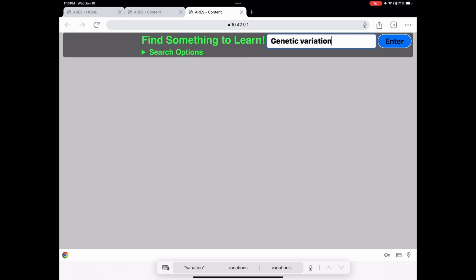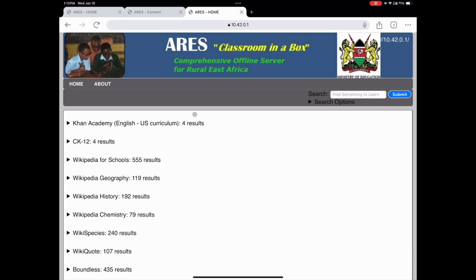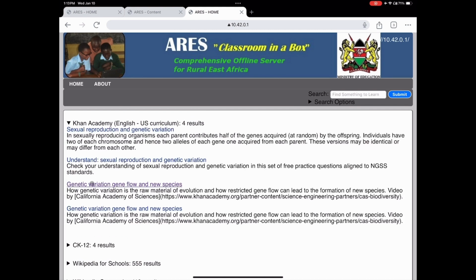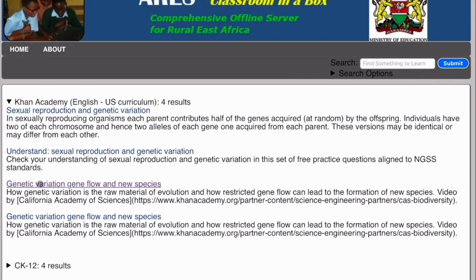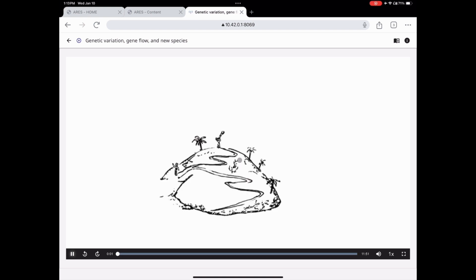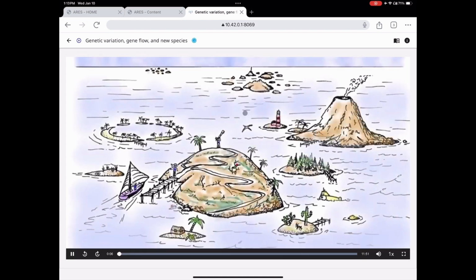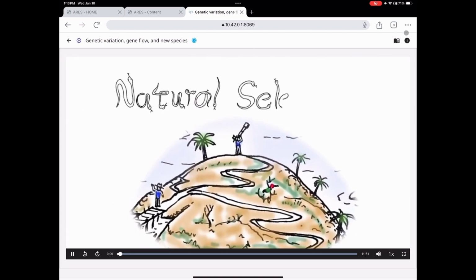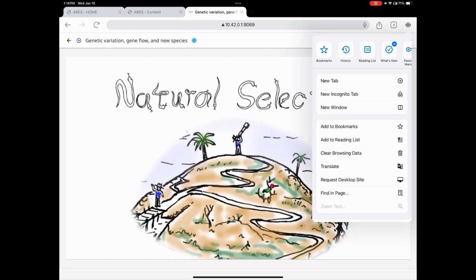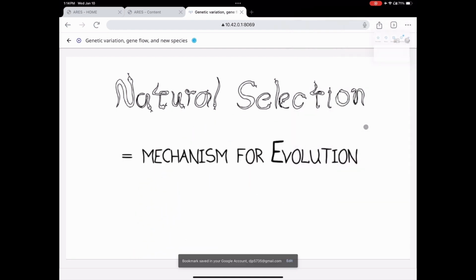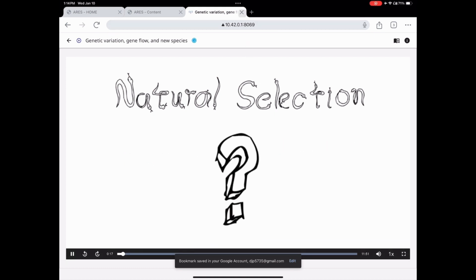The search option will provide you with different content that is specifically on gene variation on the ARES server, which is Khan Academy. We pick the third option because it seems to provide more information on what particularly we are looking for. Once you click on this option, it will lead you to an almost 12-minute video that you can easily play for your students just before you start class, for them to actually see an animated video on what you mean by gene variation. This will help you as a teacher to spark the interest of the students. And at this point, you can play the video and then start your class.